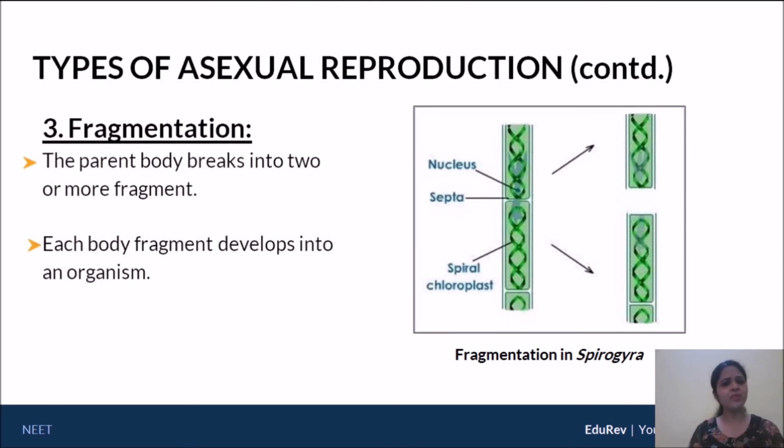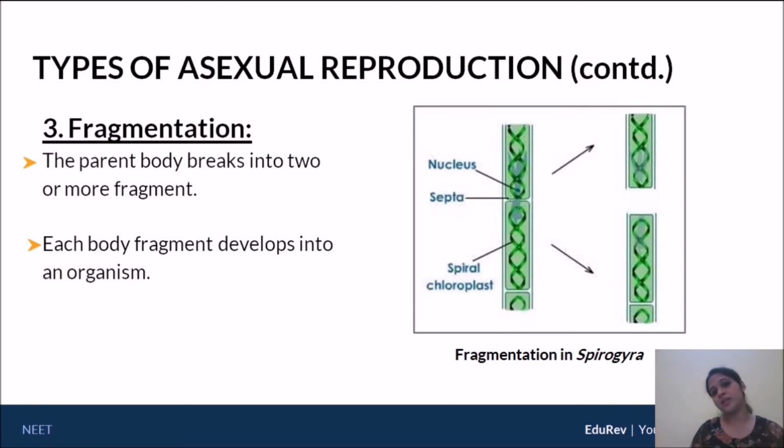fragmentation. So here the parent body breaks up into two or more fragments. I think we can agree with that if we look at the figure. This is the parent body consisting of a huge, long filament with a number of cells in it, and this particular parent body breaks up into two fragments, one on top, one below. Now each fragment develops into an organism.